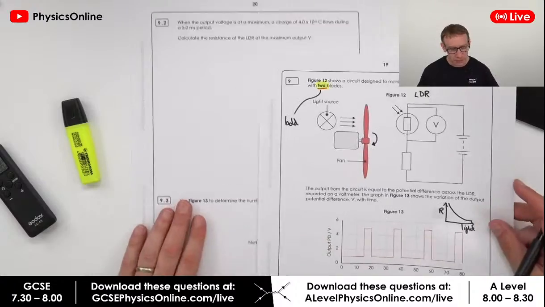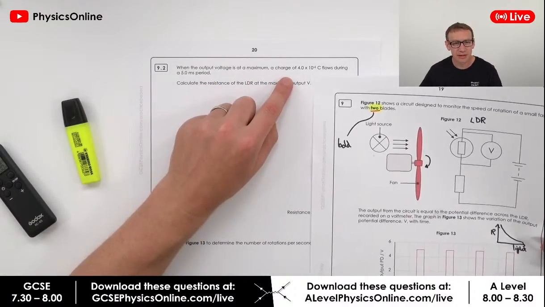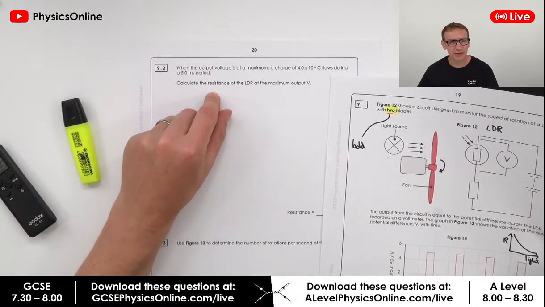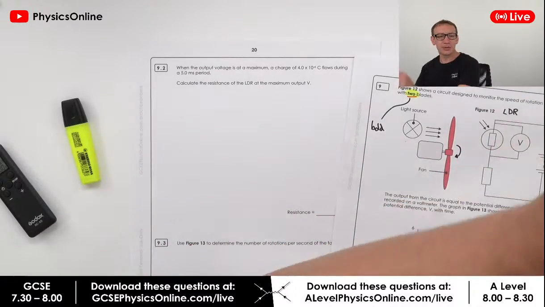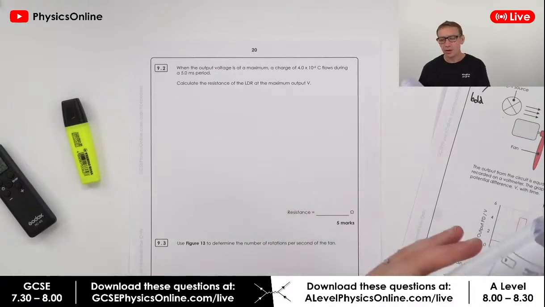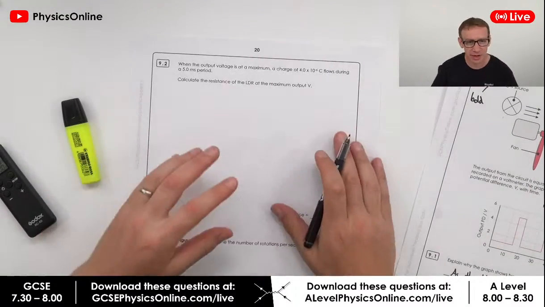Okay, when the output voltage is at a maximum, a charge of 4 times 10 to the minus 6 coulombs flows through a 5 ms period. Calculate the resistance of the LDR at the maximum output voltage. So this question here, I think, would be the hardest kind of question you could possibly get at GCSE. So this is a multi-step thing.